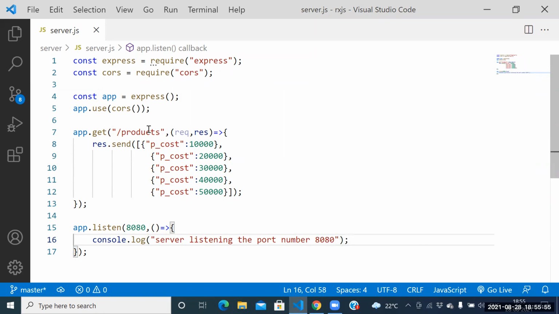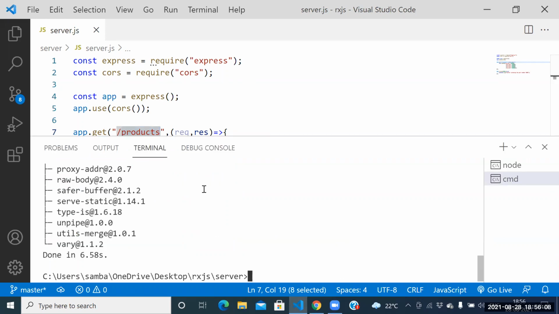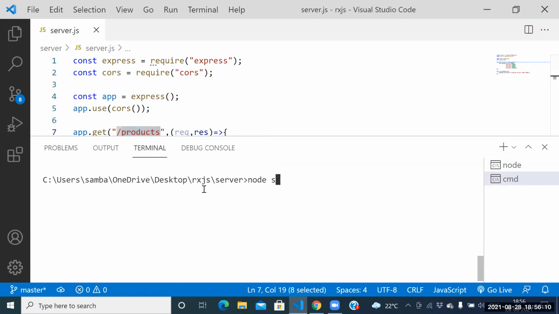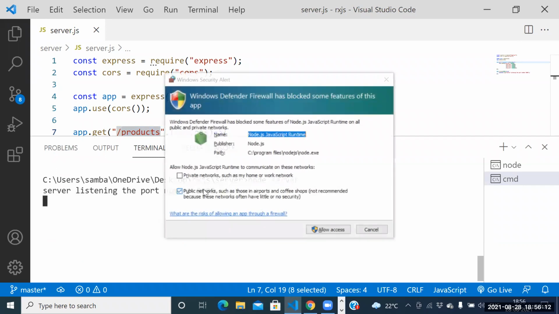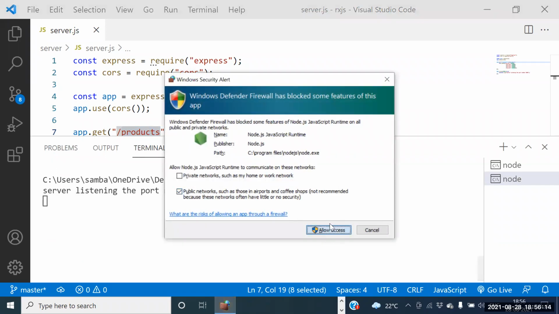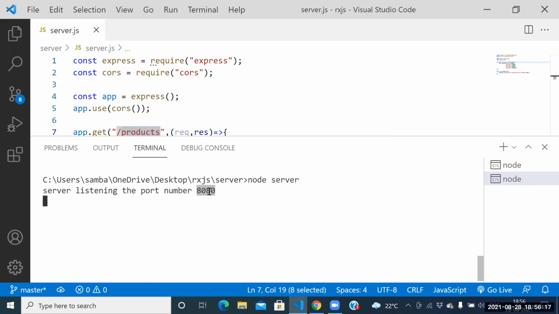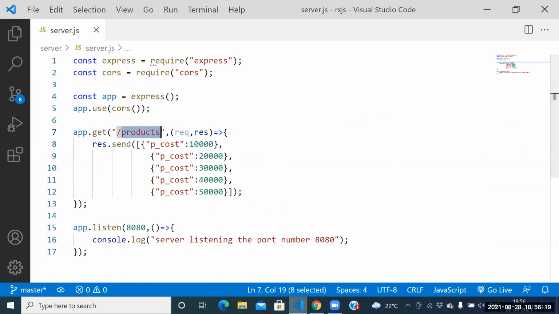So guys, which REST API you developed? Products, we developed one REST API, the products REST API. Is my point right or not? So how to execute the code? node space server. So guys, what is the port number here? 8080. Guys, can I test with the browser itself?